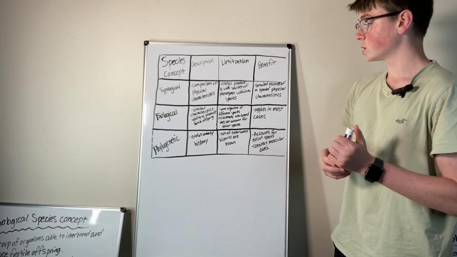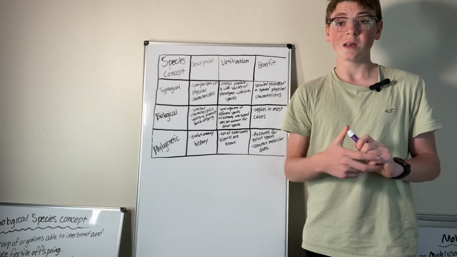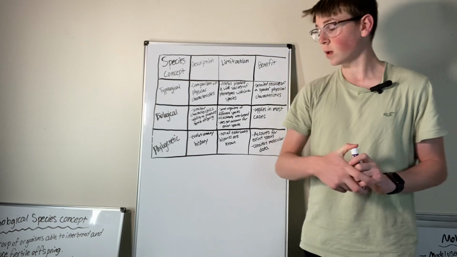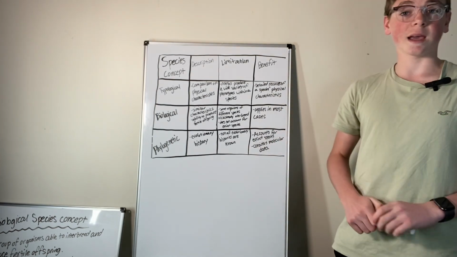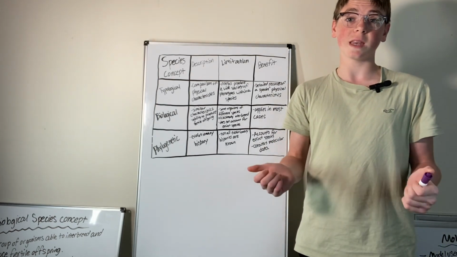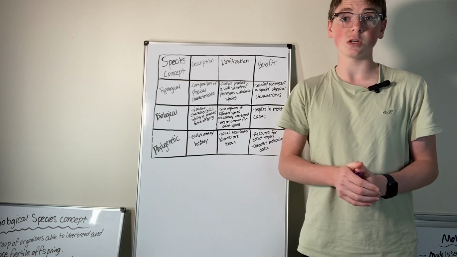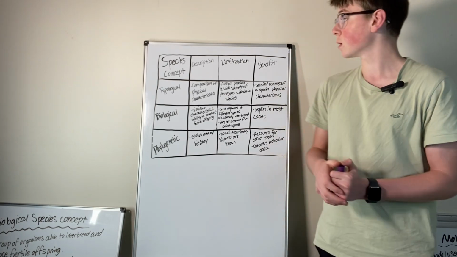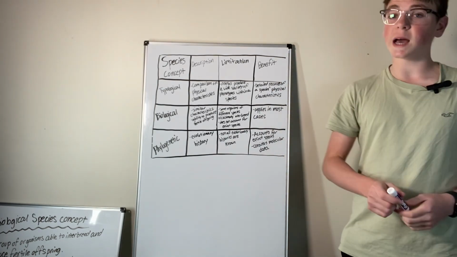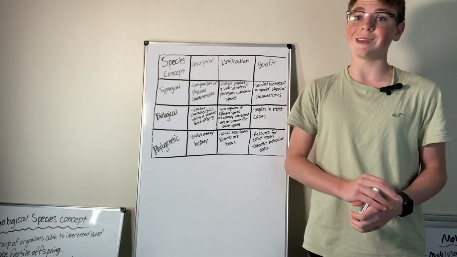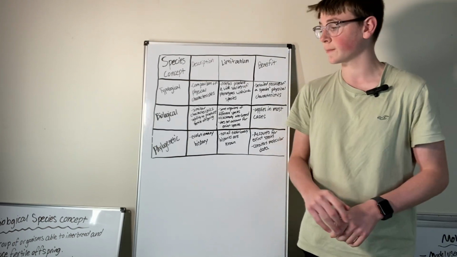The limitation: some organisms of different species occasionally interbreed, and it does not account for extinct species. So we cannot classify extinct species if we don't know how they bred. Then the benefit: it applies in most cases, so it is still commonly used.